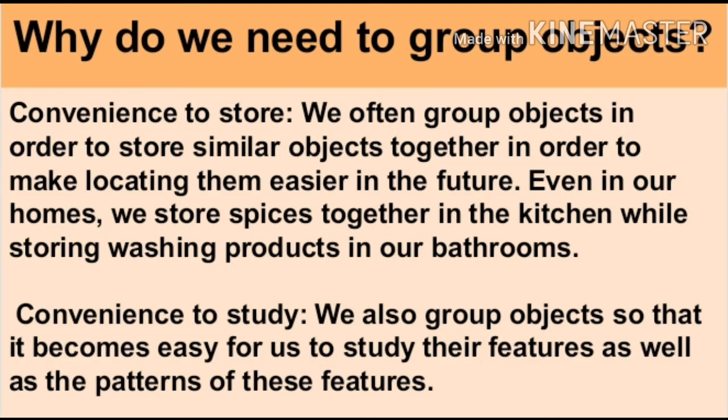Why do we need to group objects? We often group objects in order to store similar objects together in order to make locating them easier in the future. Even in our homes, we store spices together in the kitchen while storing washing products in our bathrooms. We also group objects so that it becomes easy for us to study their features as well as the patterns of these features.